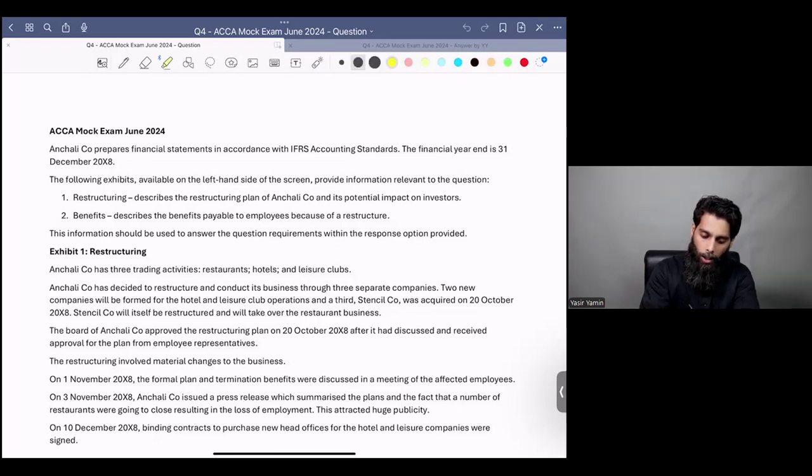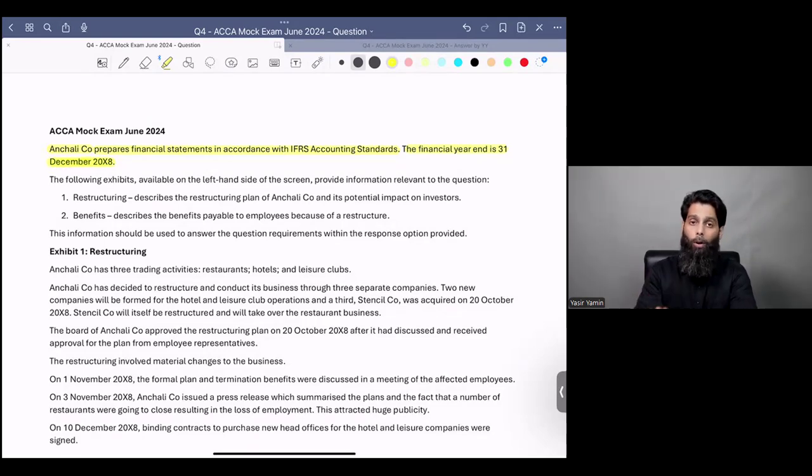Examiner says Anchali Company. So the company's name is Anchali. Anchali Company prepares financial statements in accordance with IFRS accounting standards. The financial year end is 31st of December 20x8. Now, I have always told people that whenever you find accounting year ends within the question, you should make sure to highlight it.